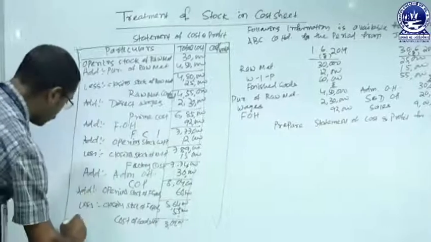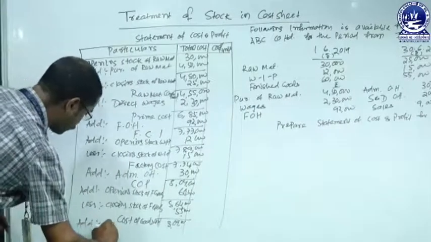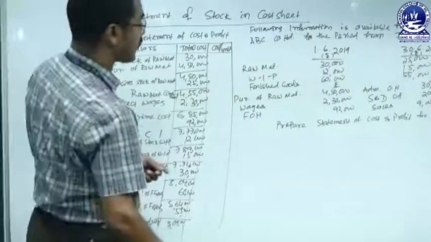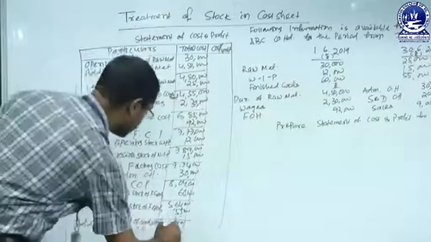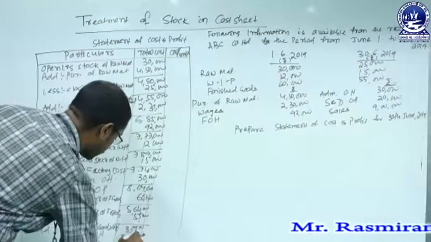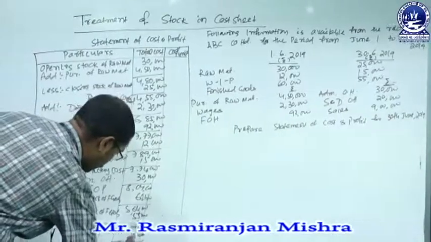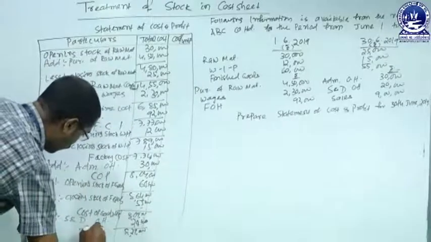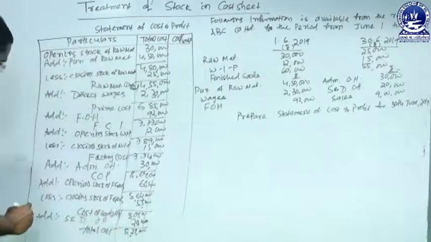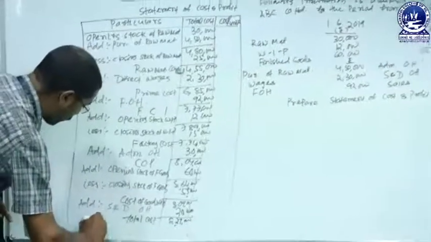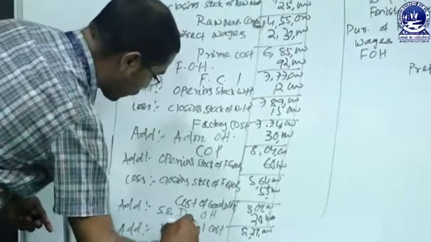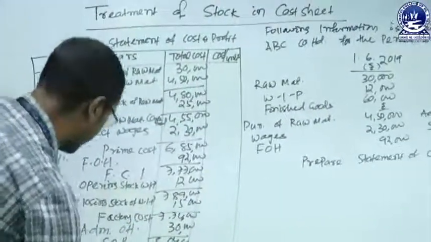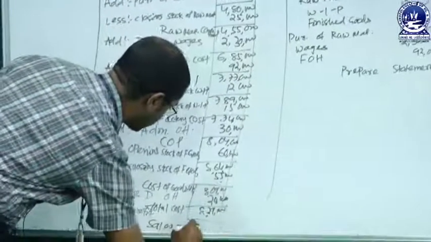And with cost of goods sold, we have to add the selling and distribution overhead to find out total cost or cost of sales. The value of selling and distribution overhead is 20,000. Now it will be 8,29,000. This represents total cost or cost of sales. If we add the value of profit, then we find the sales or selling price. But now profit is not mentioned here. The value of sales is there. The sales value is 9 lakhs.